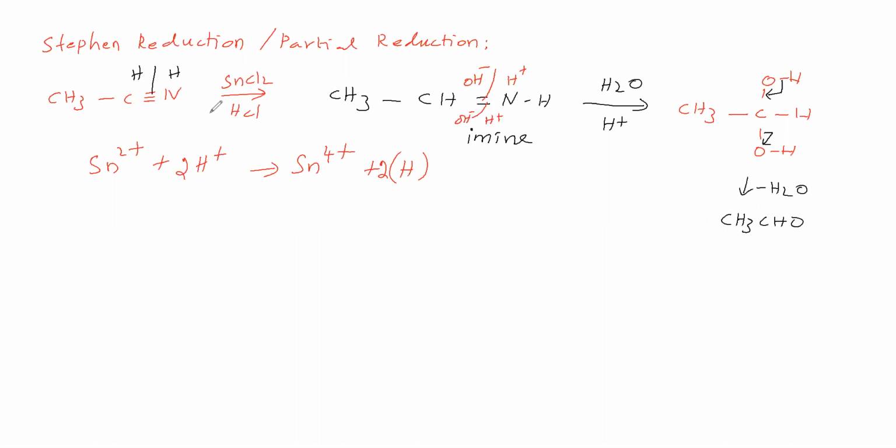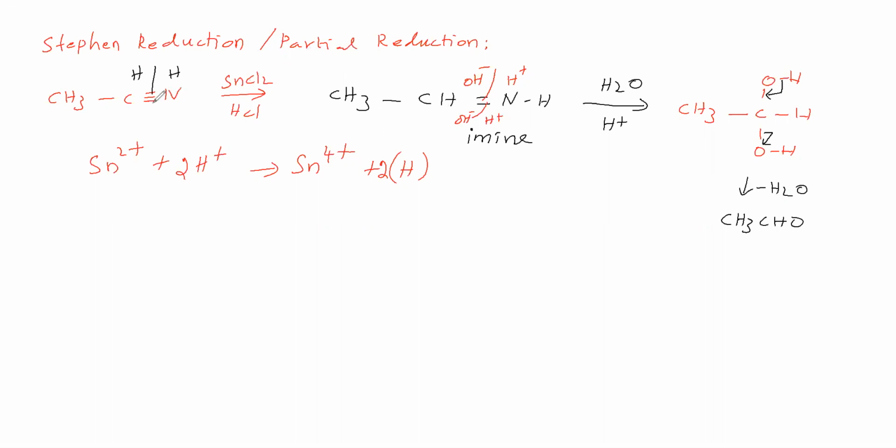Now in this place, why is it called a partial reduction? This step is a reduction. Triple bond is converting into double bond. Therefore, partial. This reduction is called Stephen reduction.